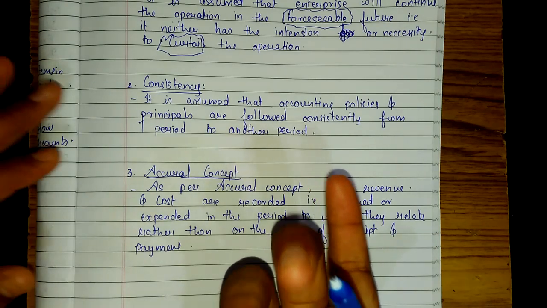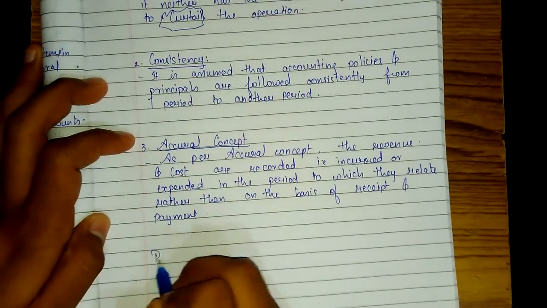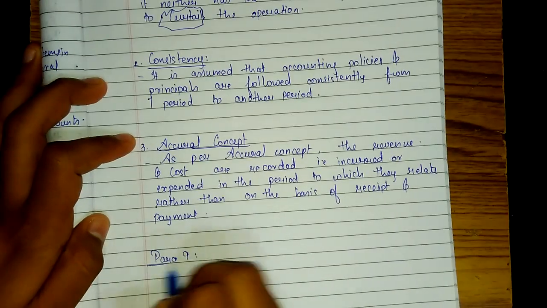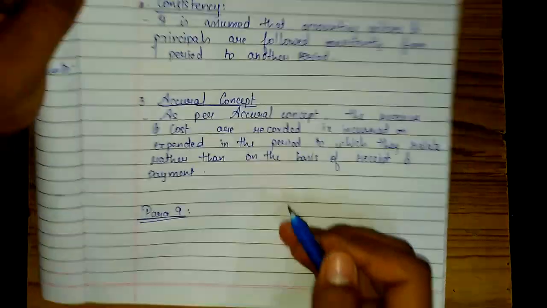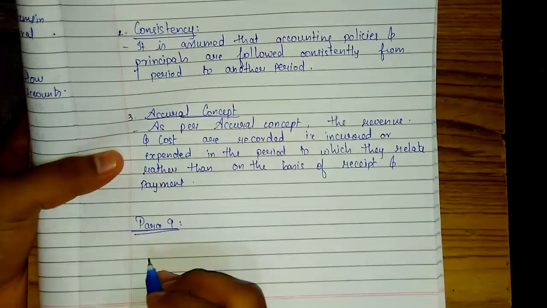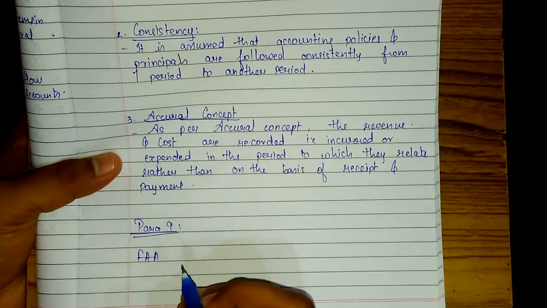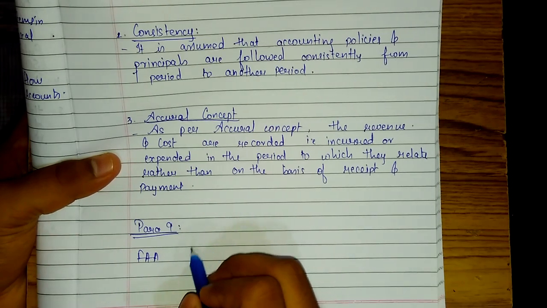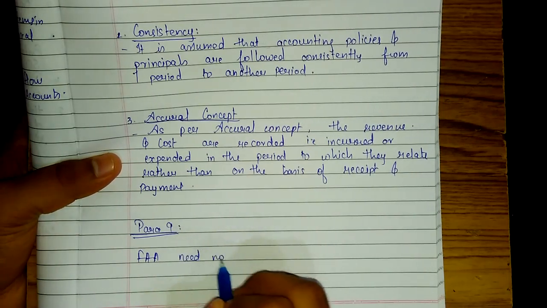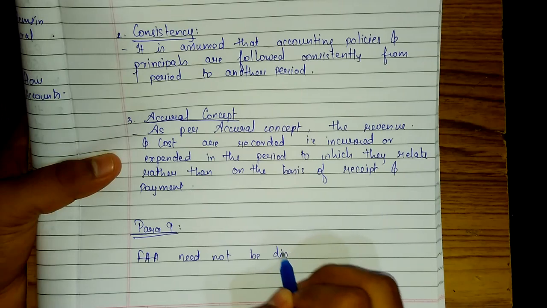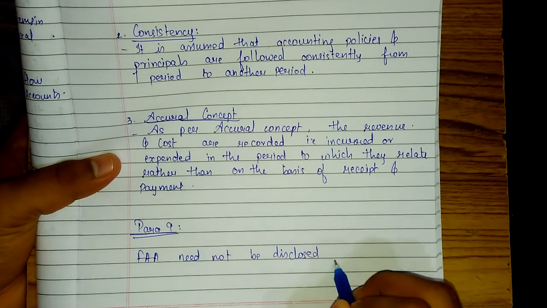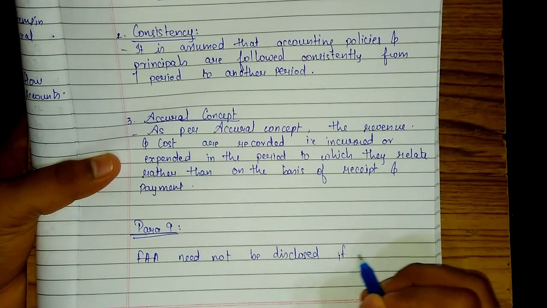After explaining para 10, I'll explain para 9. Why in this manner? Now you'll come to understand. Para 9 says FA, which means fundamental accounting assumption need not be disclosed if followed.